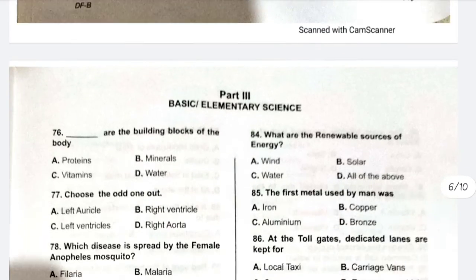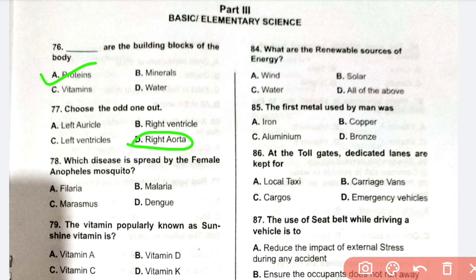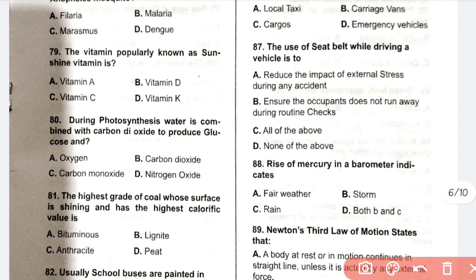Okay, now we'll go to the basic and elementary science. 26, A is the correct answer. Proteins are the building blocks of the body. Choose the odd one out. From this one I'll choose D as the correct answer, right aorta. Question 78, which disease is spread by the female anopheles mosquito? It is malaria. Question 79, which vitamin is known as the sunshine vitamin? So this is easy. Vitamin D.